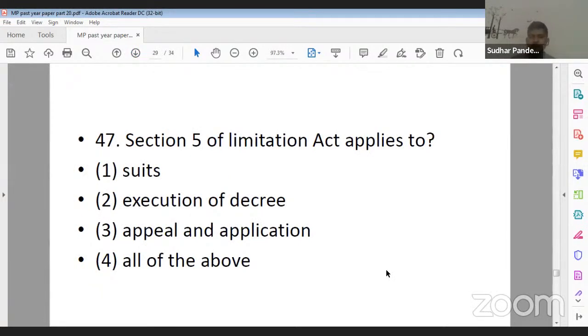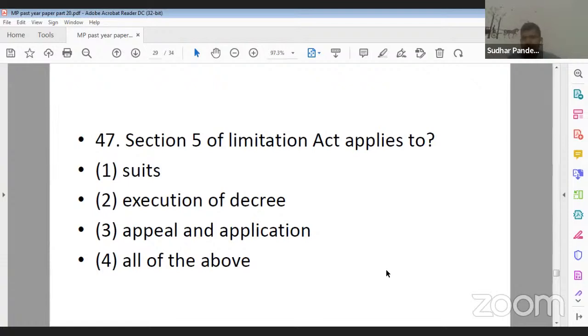Ankita ji, question number 47. Section 5 of Limitation Act applies to option 1, suits, option 2, execution of decrees, option 3, appeal and application, option 4, all of these or all of the above. Yes, Ankita Gupta ji, 46 ka 4 is the correct answer.